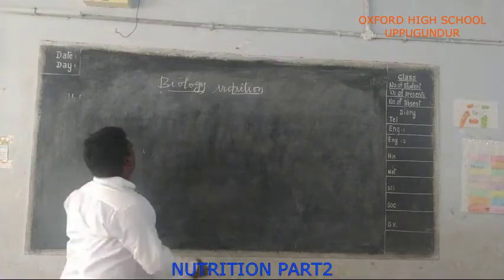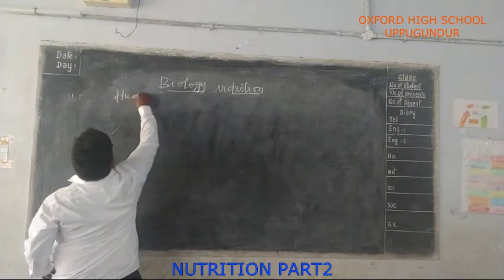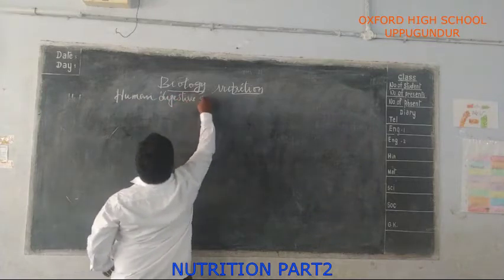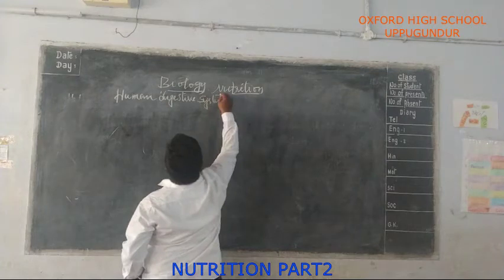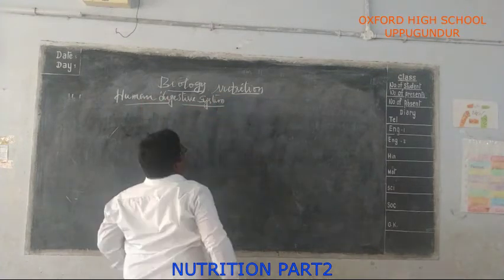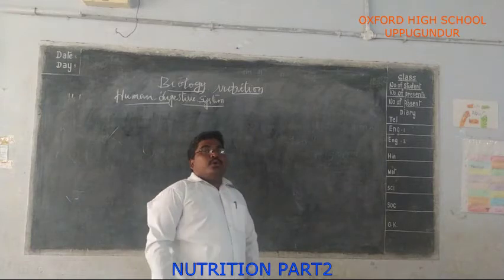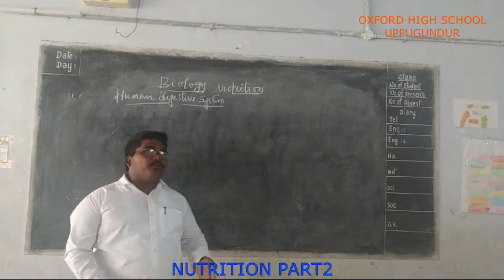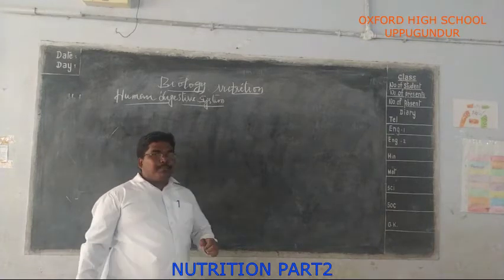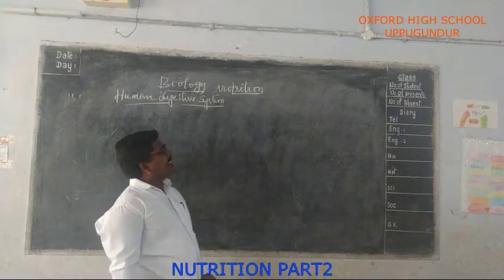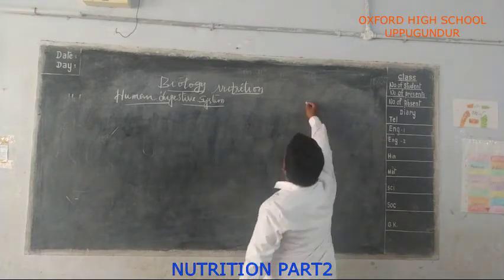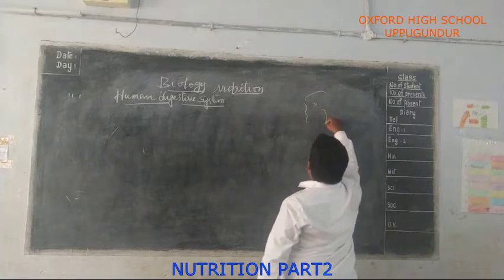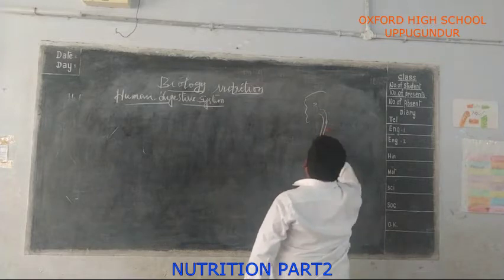Now I am going to explain about the human digestive system. The human digestive system is very complex in nature. Different parts are involved to perform different functions with the help of digestive juices and gases. So I will explain about this.